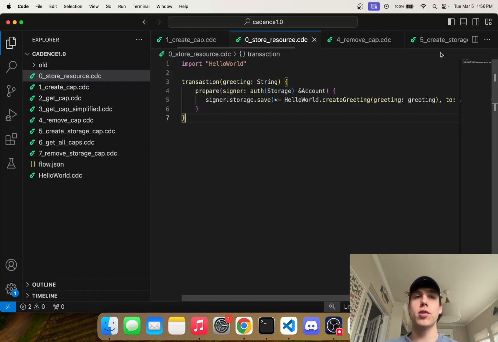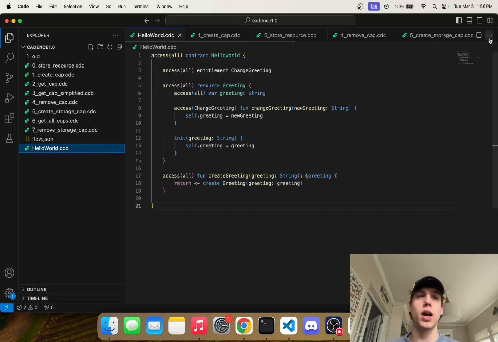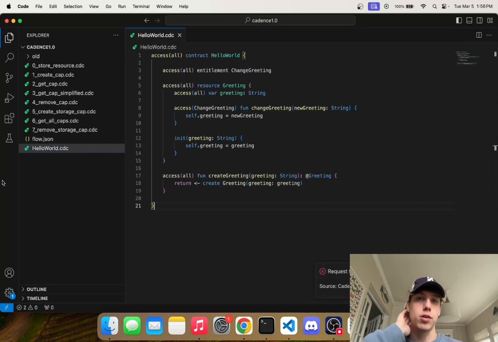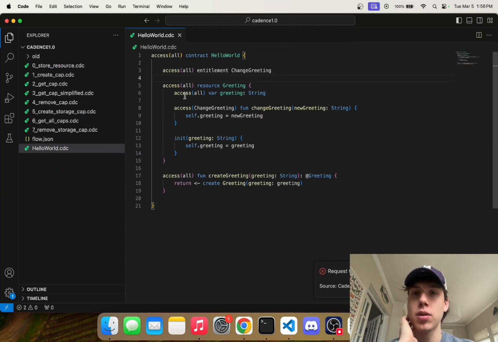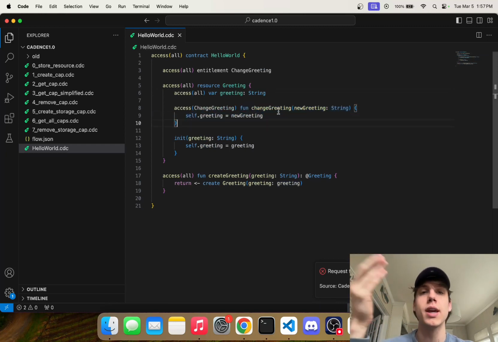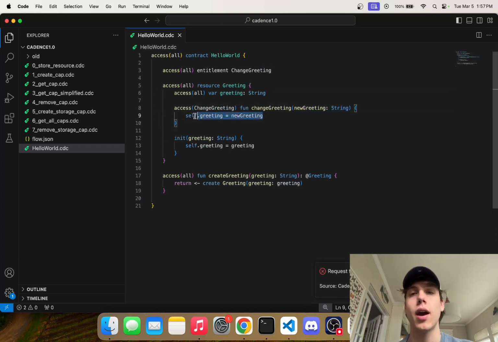Let's establish some context. The contract we're going to be working with today is called HelloWorld. It's very simple. All it has is a resource called Greeting. Inside that resource, there is a variable called greeting, which is a string that's just going to store a hello world or whatever. It's not that important. The resource gets initialized with that greeting, so if you pass in hello world, it'll set it to hello world. The only other thing it contains is a function to change the greeting, where you pass in a new greeting and it sets the greeting equal to the new one.